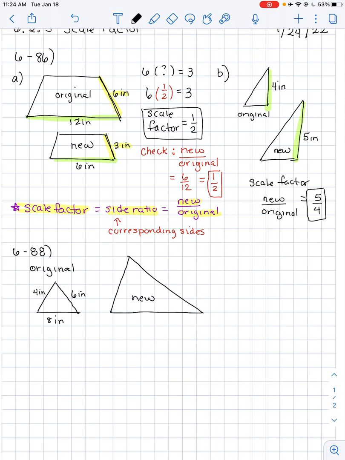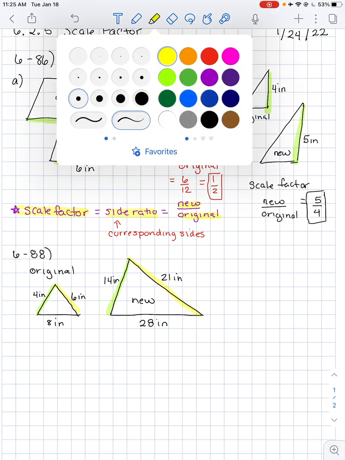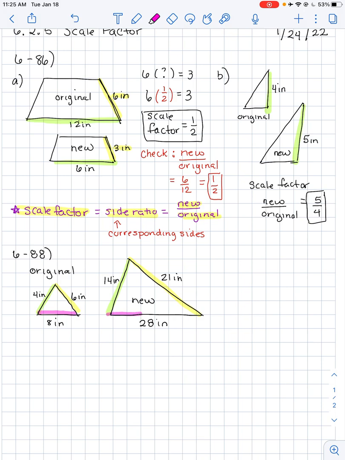Okay, and then the new triangle is much, much bigger. And the new triangle side lengths are 14 inches, 21 inches, and 28 inches. So typically they're going to give it to you so that you can see where the similar sides are. The nice thing is that this is true because I can see the left side I'm going to do in one color. Left side I'll do in green, and that's the smallest of all the sides. The right side I'll do in yellow, and that's the middle length of both of them. And then I'll do pink on the bottom. And that's the longest on both sides. So those are my similar sides, corresponding sides.